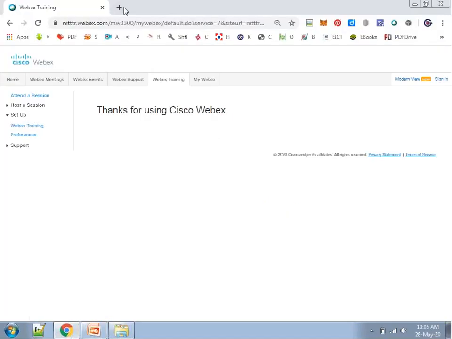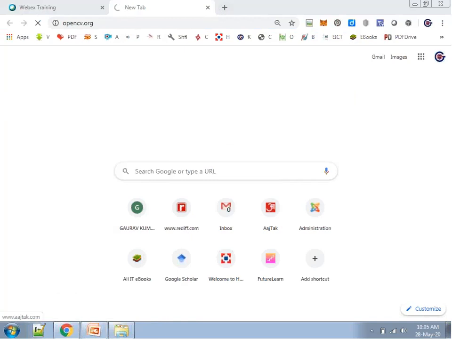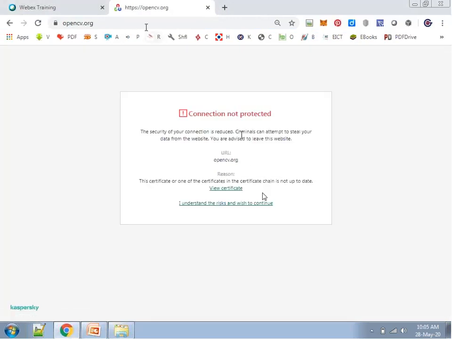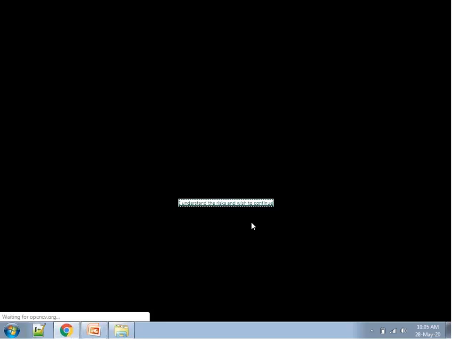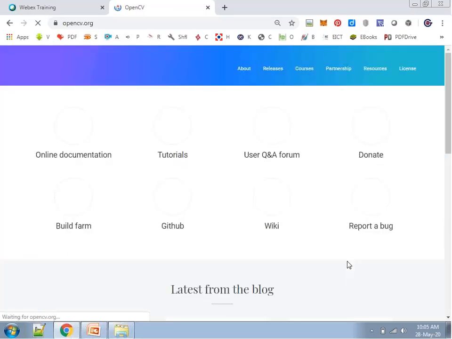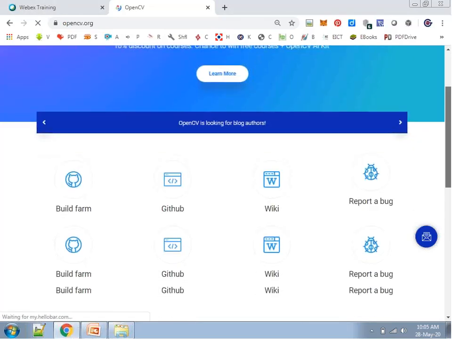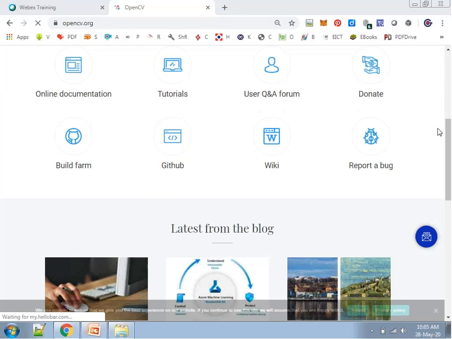Okay, I'm showing you the official website of OpenCV. This is the official website of OpenCV, OpenCV.org. Is it visible to all the participants? Are you getting this screen?